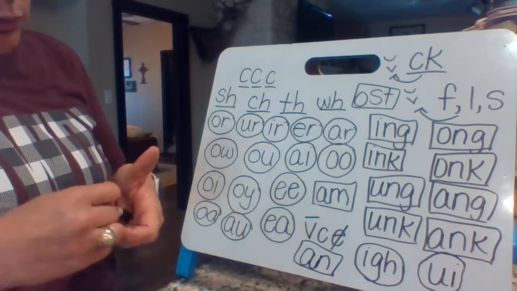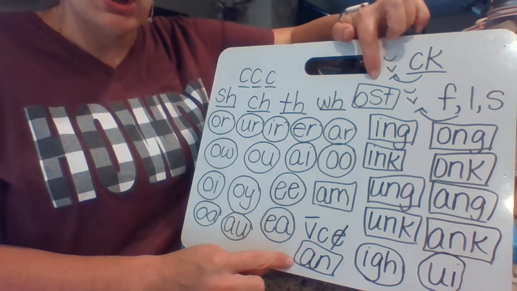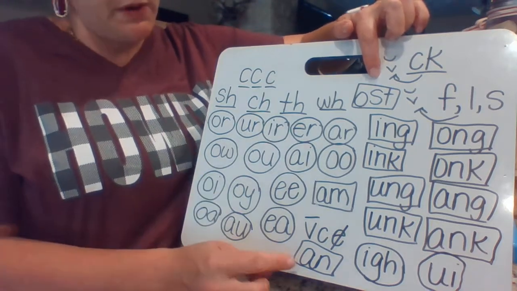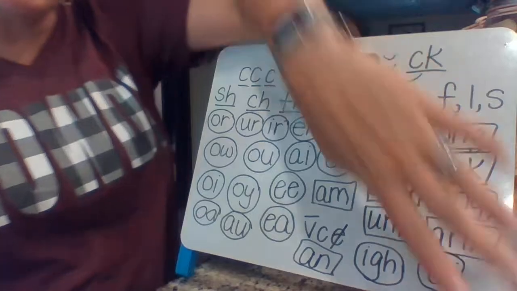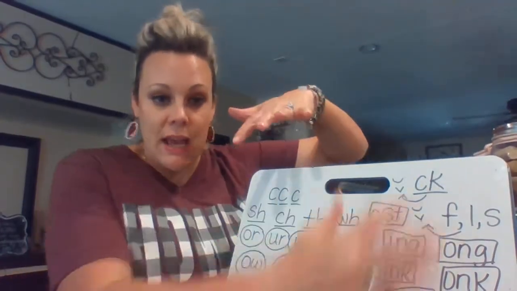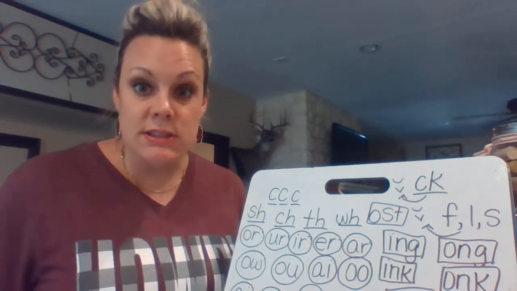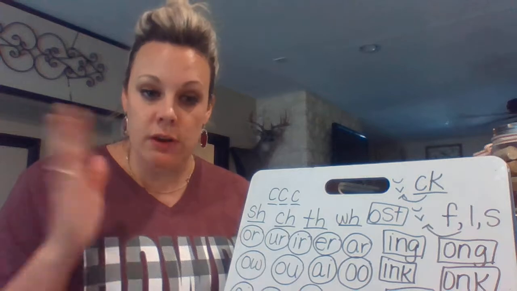Both of those would count as one. So we would have ost and an. So that would be 1, 2. Okay, not just one word, but it would be 2 markings. You have to make 10 markings on your page. 10 markings. So 10 codes on your page. Does that make sense? If you have any questions, text, call, email, whatever you need to do.